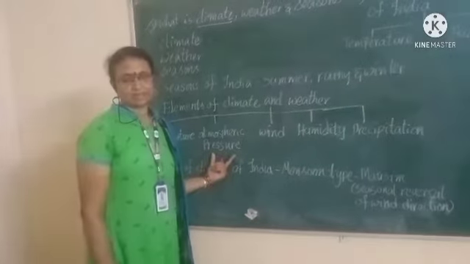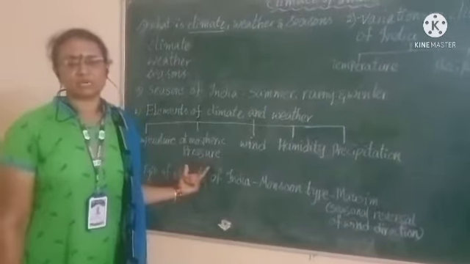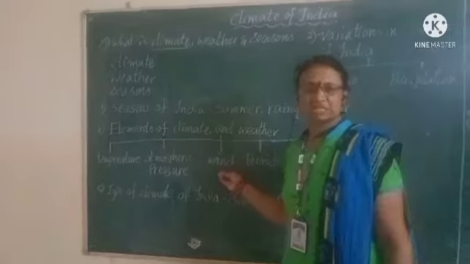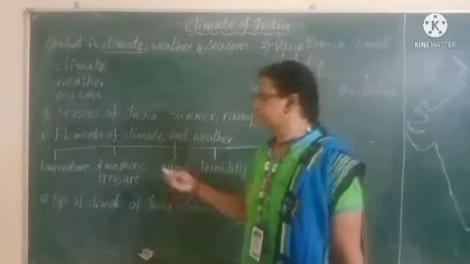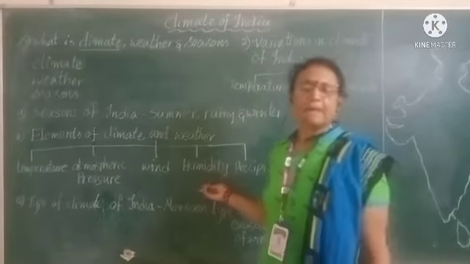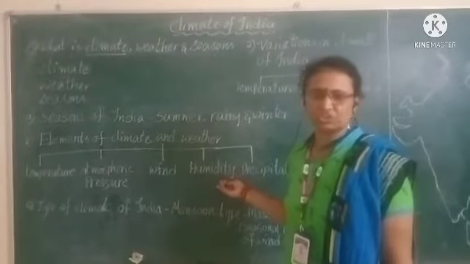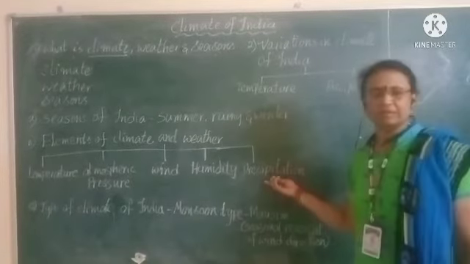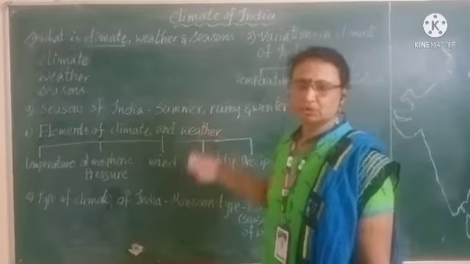Next, atmospheric pressure. What is atmospheric pressure? Atmospheric pressure is nothing but air pressure, the pressure of air. And the next element is the wind. We all know wind is nothing but air, the movement of air. And next is the humidity. Humidity means the amount of water vapor present in the air. We call this also moisture, which is very important for precipitation. And the next important element is precipitation. These are the 5 elements of weather and climate.